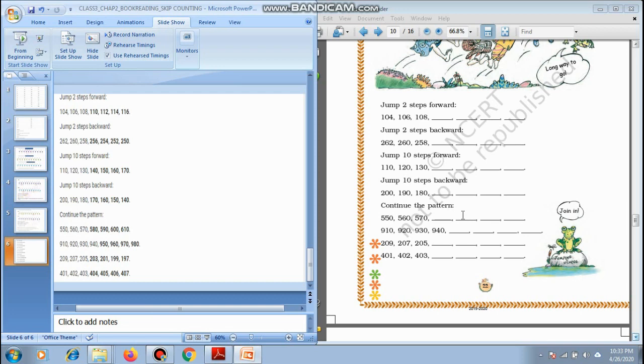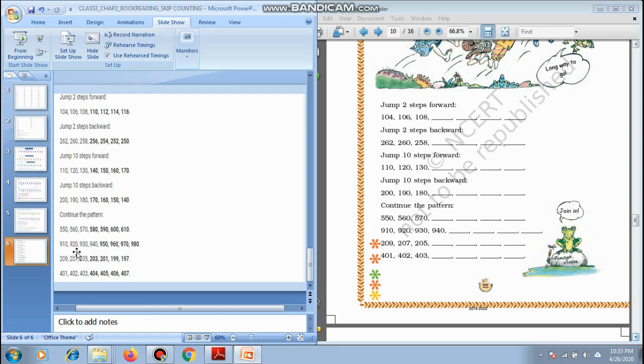Continue the pattern. We have been doing pattern from all the class 2, class 1, and they are very important for us. Let us understand which pattern is this. This is a forward 550, 560. So it is a count by 10. So 550, 560, 570. What will be the next one? 580. Like this. Let us look here on the slide. 580, 590, 600, 610.